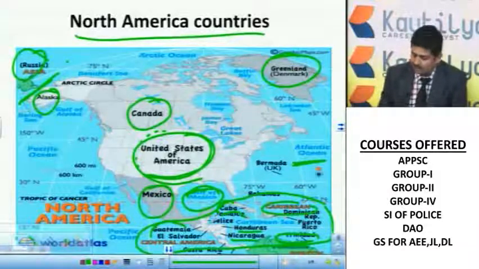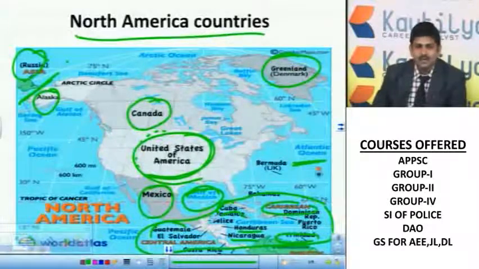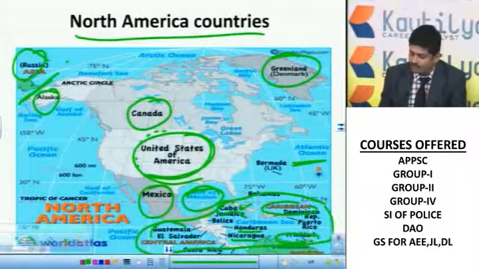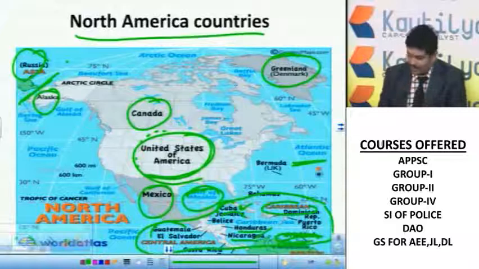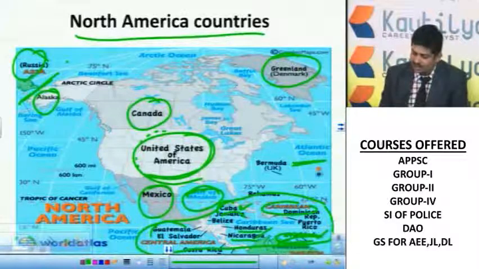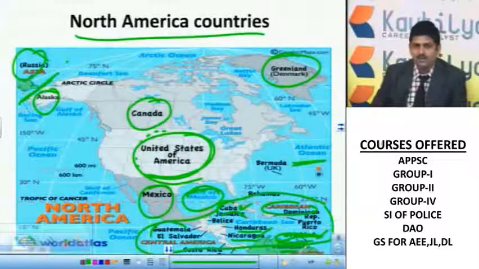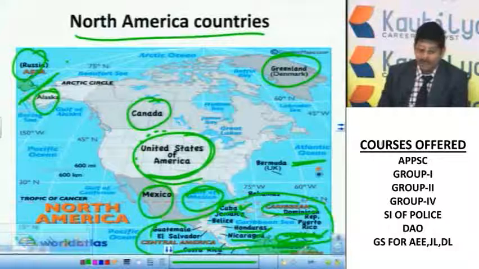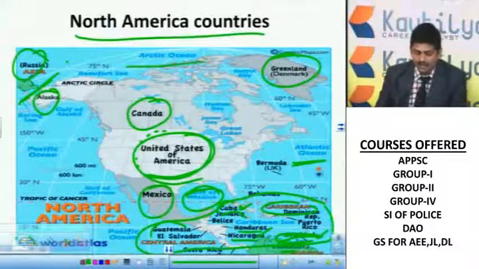If you watch cricket keenly, you can get Jamaica, where very popular cricketers are there, and from Nicaragua also some popular cricketers are there. Trinidad is there. A lot of countries are there, and you can see Venezuela also. However, we will discuss these in the South American continent. You can also see the Arctic Ocean.